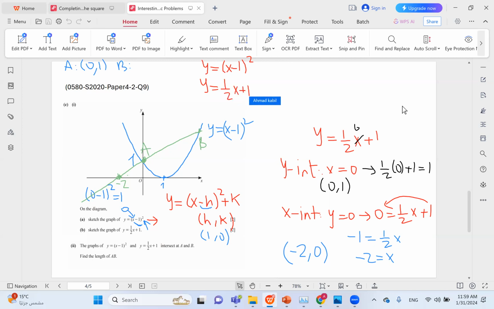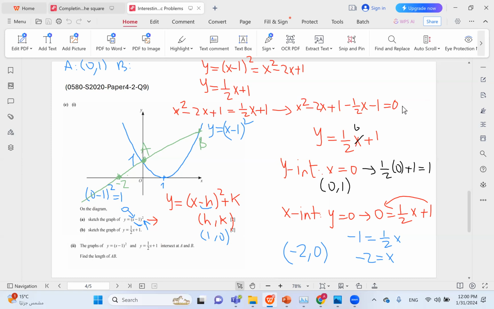We equate them together. Let's expand this first to make life easier. So x squared minus 2x plus 1. And we say x squared minus 2x plus 1 equals half x plus 1. We take everything to the left, just to get one equation equal to 0. So we have x squared minus 2x plus 1 minus half x minus 1 equals 0.